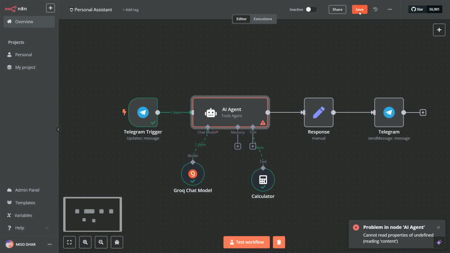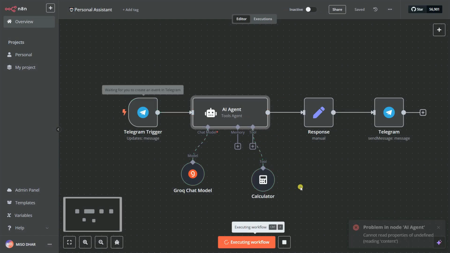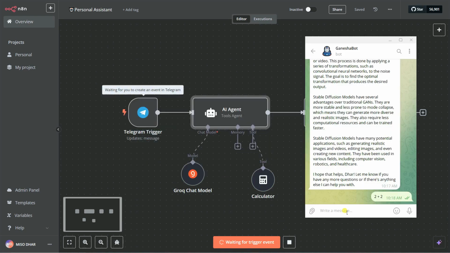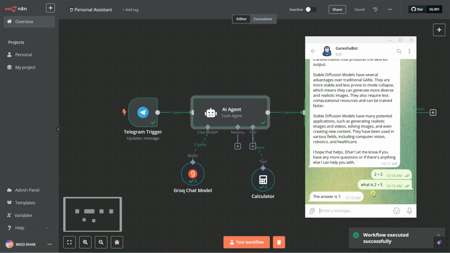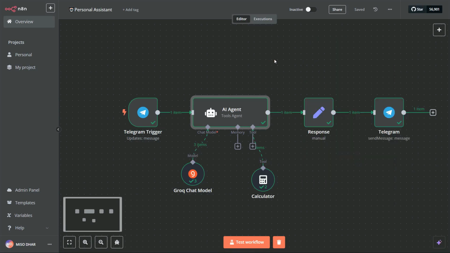So let's say I save it again, delete it, and run it again. Let's say 2 plus 5, and you can see it gives me the response for that. That means this chat model is not actually giving me a good response at all. It will give me some kind of error. If you have OpenAI, it will give you the best result. You can see it is using the calculator,